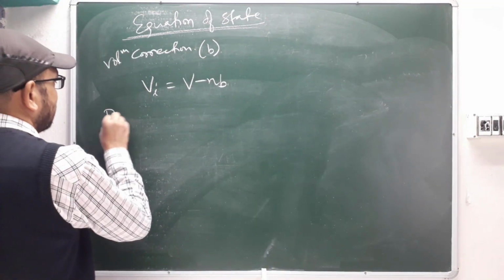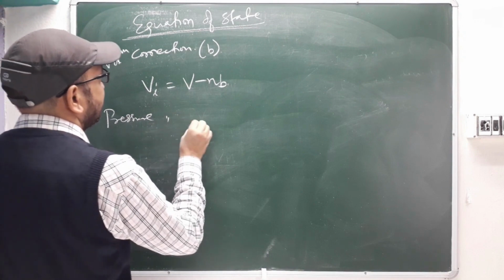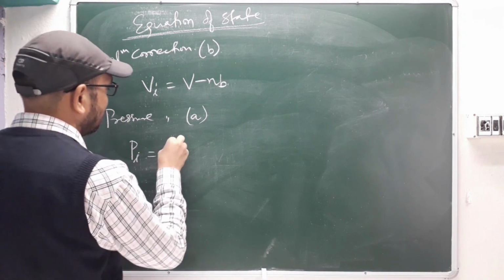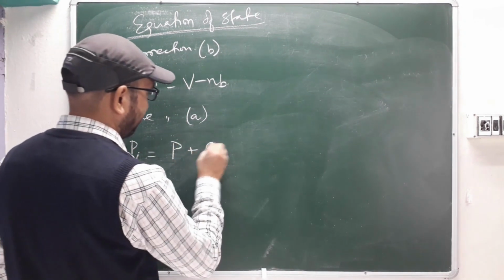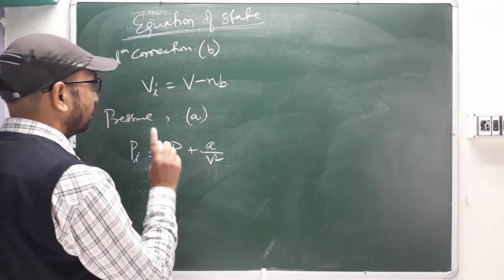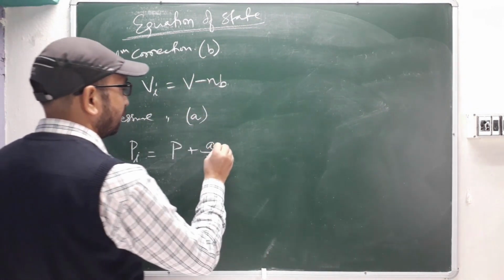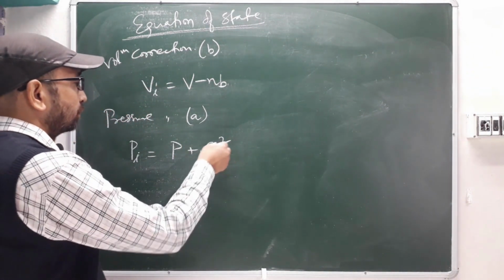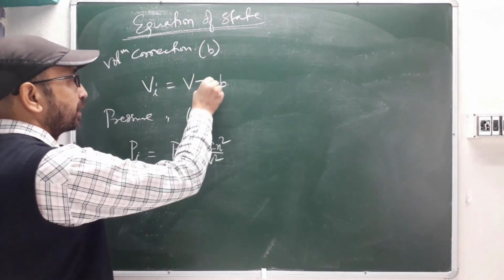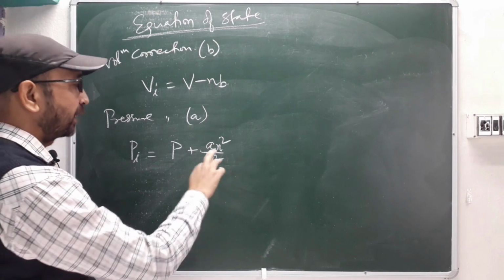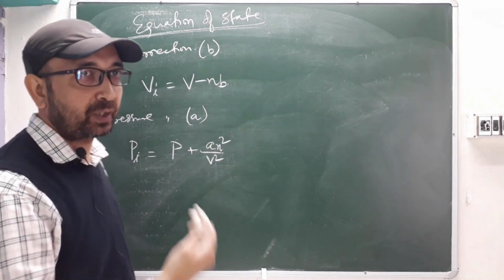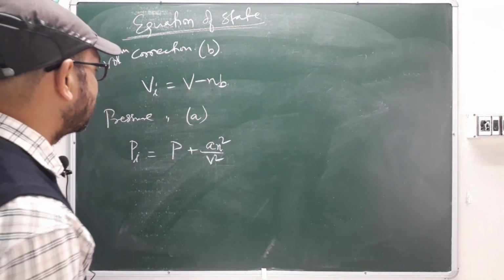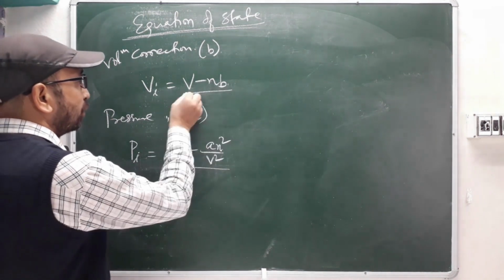And what about pressure correction? The pressure correction is represented by a. So P' equals P plus a by V squared, and that is for 1 mole. If it is for n moles, this will be n squared a by V squared. If we are taking 1 mole, this n factor will vanish, but for n moles, the n will be retained. So this is the pressure correction factor, and this is the volume correction factor.